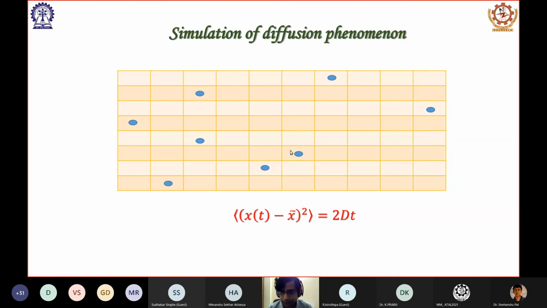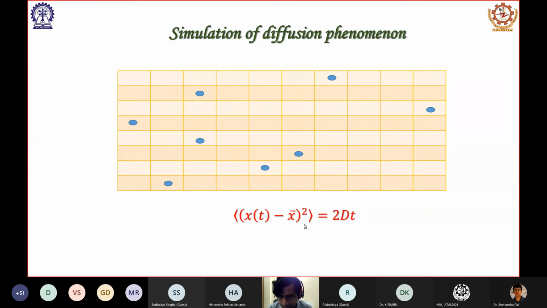Because multiple such points are doing this, if we take the mean, the average of all those positions, and calculate that, it turns out that it is proportional to the time t, or the iteration number, whatever you say. This proportionality is called 2D, where D is nothing but the diffusivity that we find in Fick's law of diffusion. Mathematically it can be shown that this simple random walk model can give rise to Fick's law of diffusion. And if I do an experiment using random numbers, if I do a simulation,